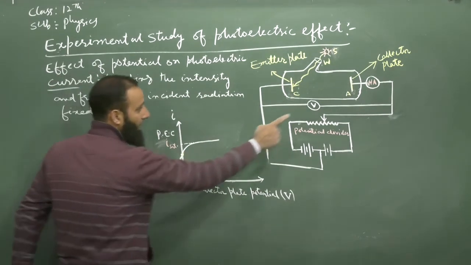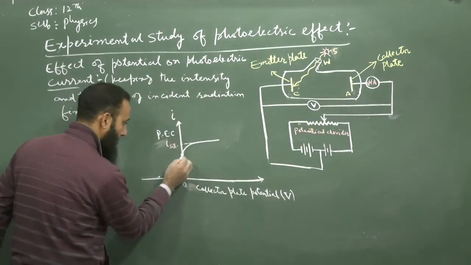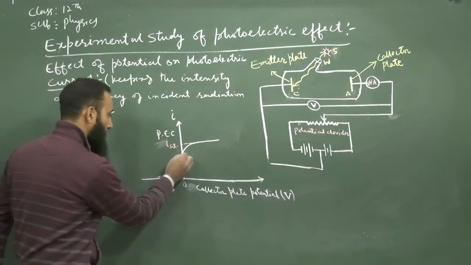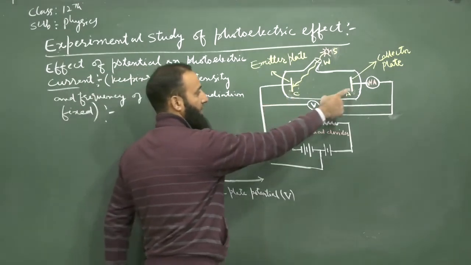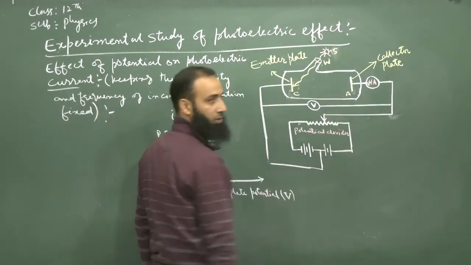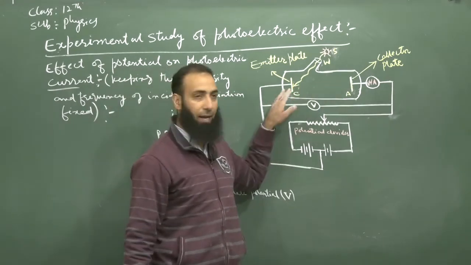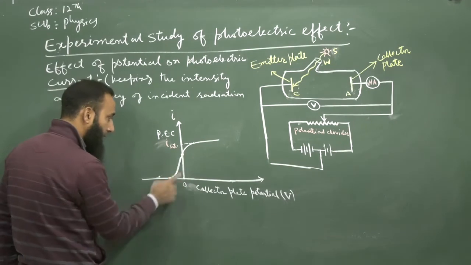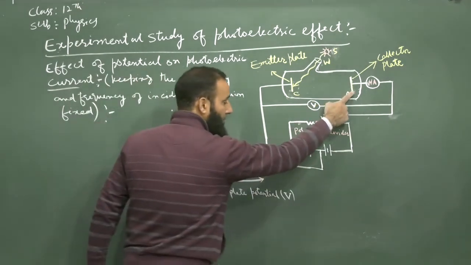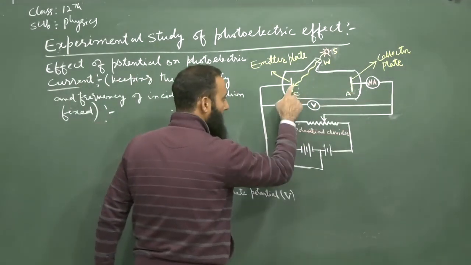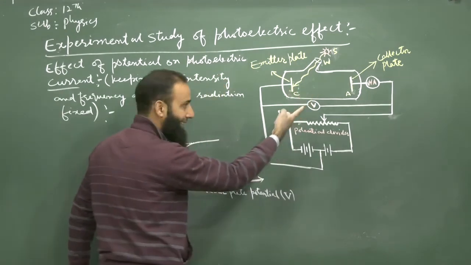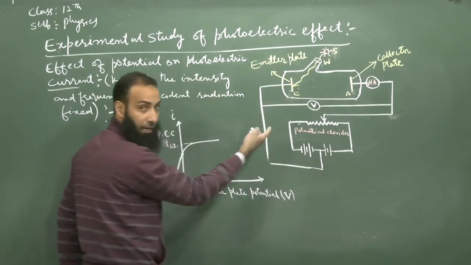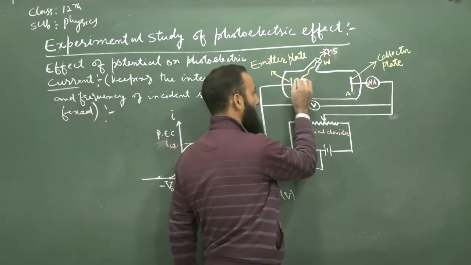Now, when the potential of the plate A is zero relative to the plate C, the potential difference between the two is zero. It means there will be no electric field. At zero potential, the plate is not attracting the electrons which are coming out because of the photoelectric emission, because light of appropriate frequency is made incident, and electrons are coming out.